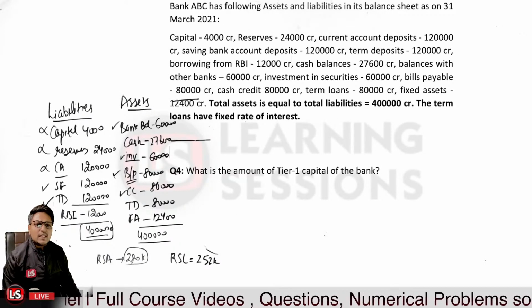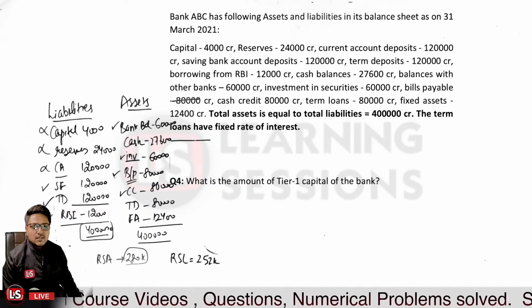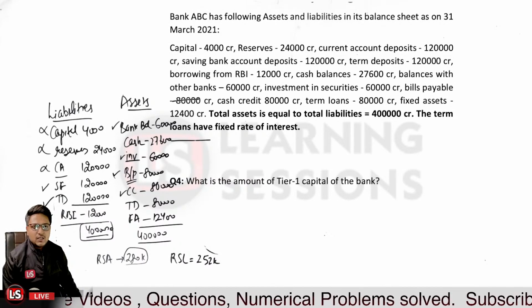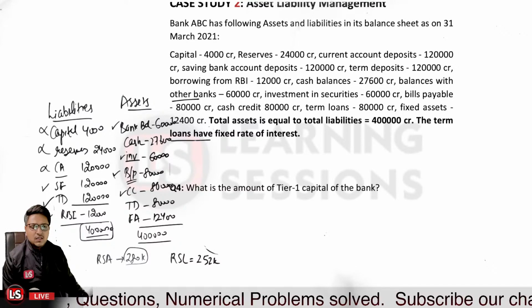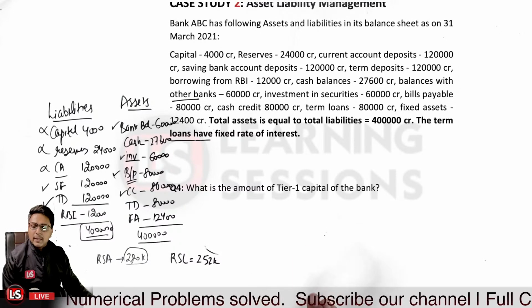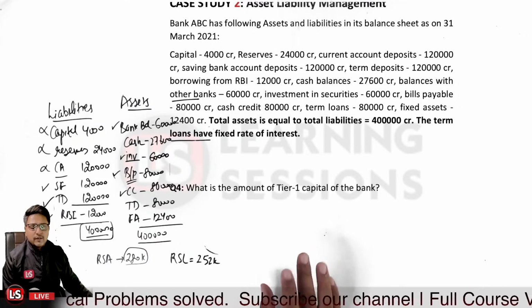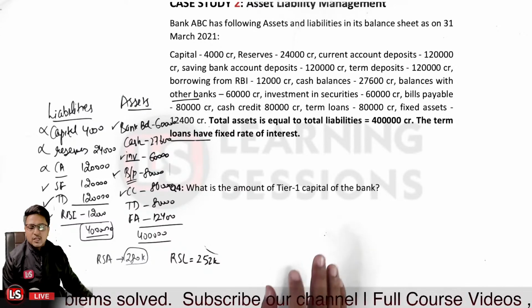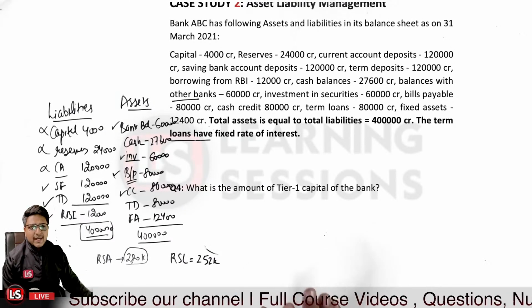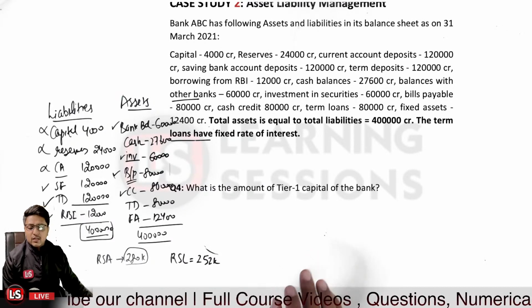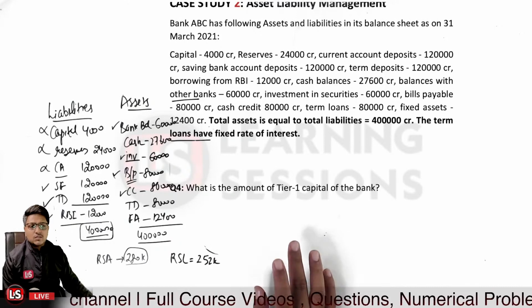the amount of tier 1 capital of the bank? What is the tier 1 capital of the bank? Now in this particular case, we are not provided with much of the data, but we need to calculate and tell what is the tier 1 capital of the bank. We have already gone through the different components of tier 1 in the risk management component module B, and further we know what the different components are. And as per the data provided in the question, we need to answer related to what?